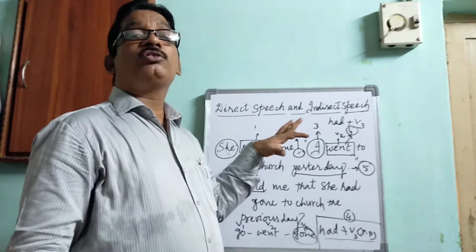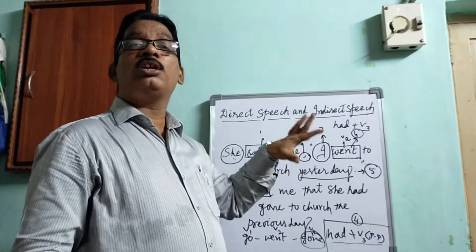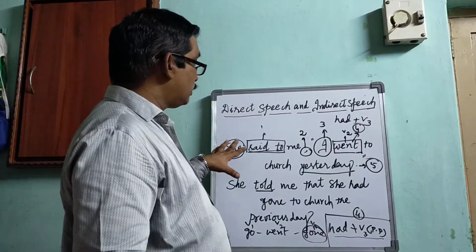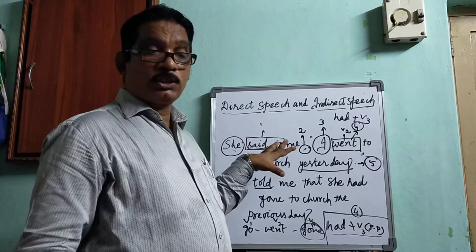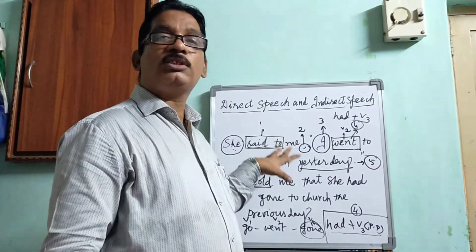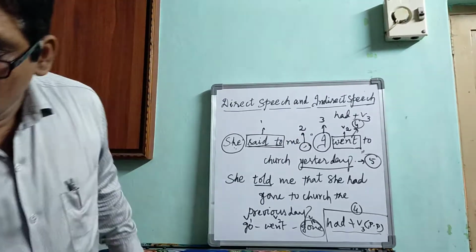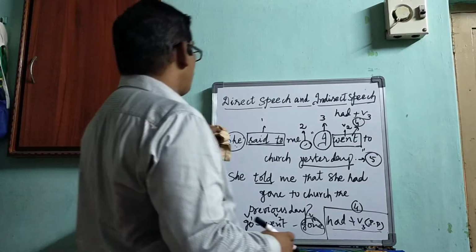Finally, the inverted comma should be removed. This is the sixth rule. So this is direct and indirect speech in the case of an assertive or declarative sentence. Let us come to know the second form.